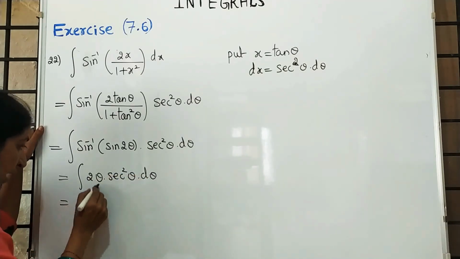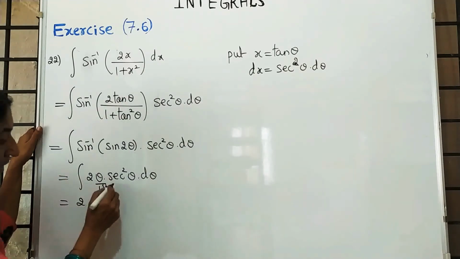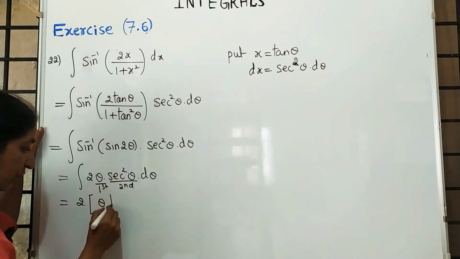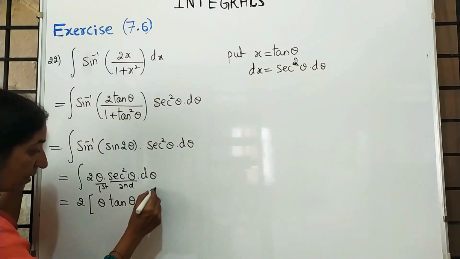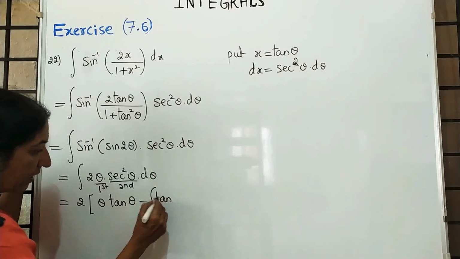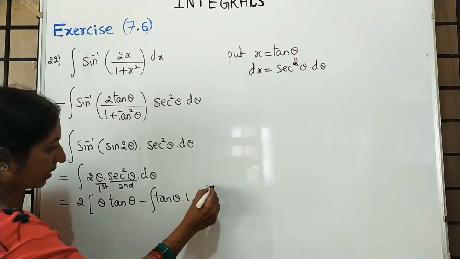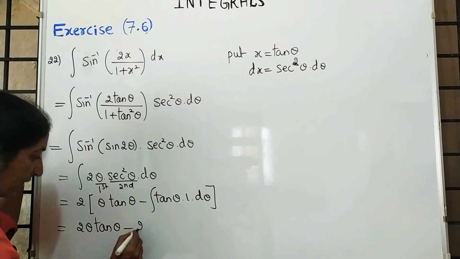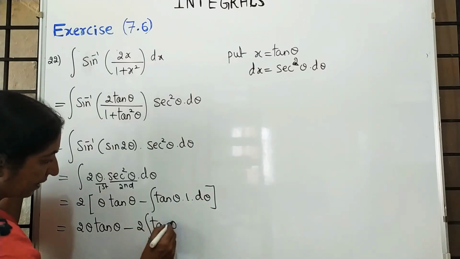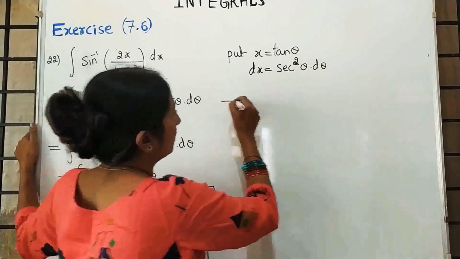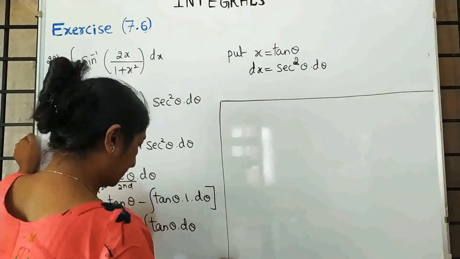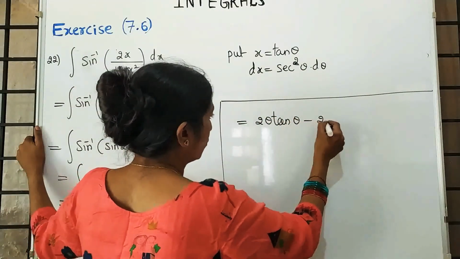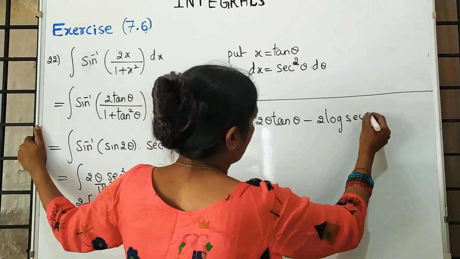2 is a constant and here it is just like a x. X means algebraic. This is the first function and this is the second function. So theta as it is, integration of secant square theta is tan theta minus, I told you the same term here, and differentiation of theta with respect to theta is 1. It is 2 theta into tan theta minus 2. What is remaining? Tan theta is remaining, and you are familiar with the integration of tan theta. It is 2 theta into tan theta minus 2 log of secant theta plus c.